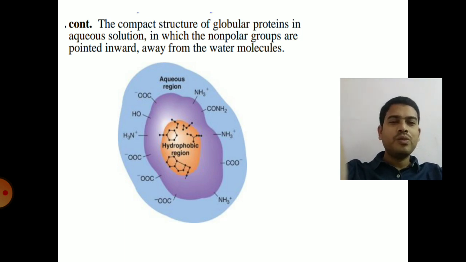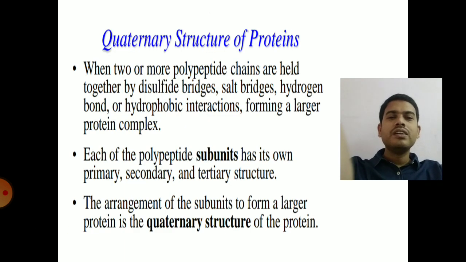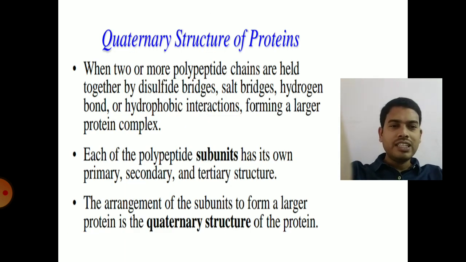All the enzymes and most of the hormones will be present in this three-dimensional structure or tertiary structure. So that is the tertiary structure of the protein. So next one is quaternary structure.